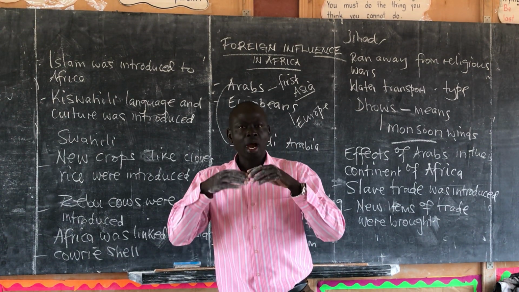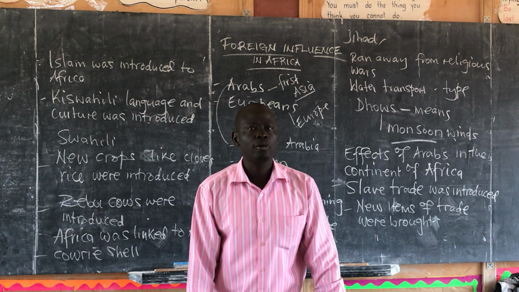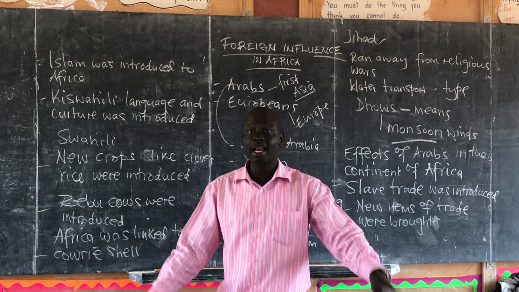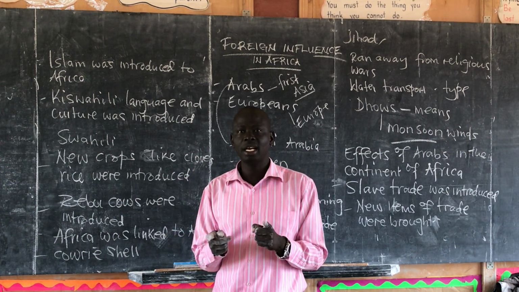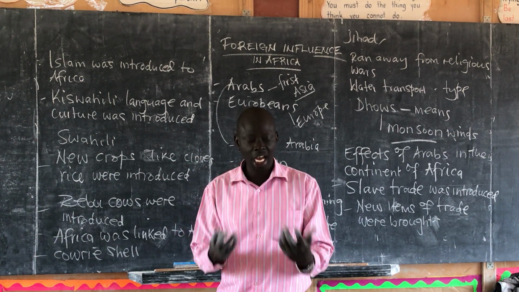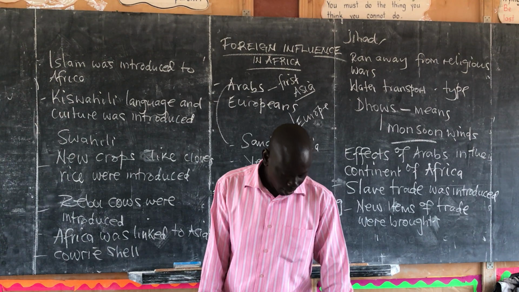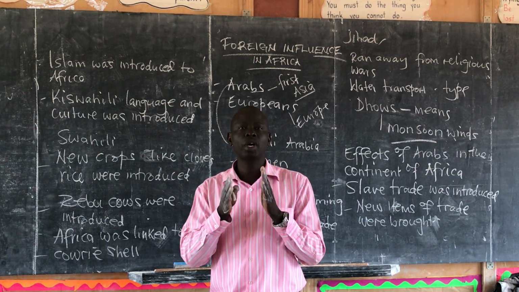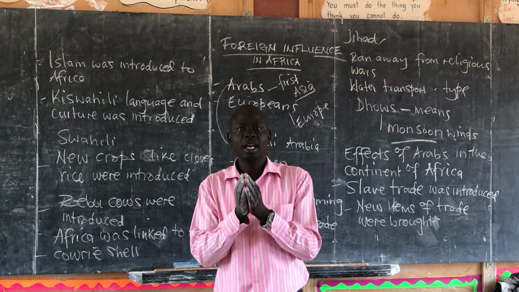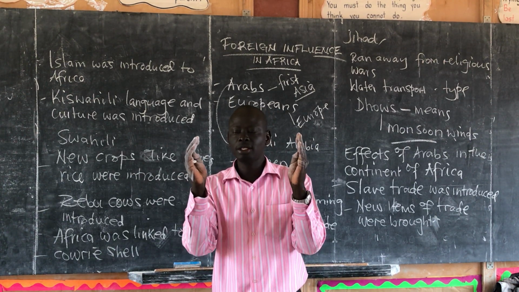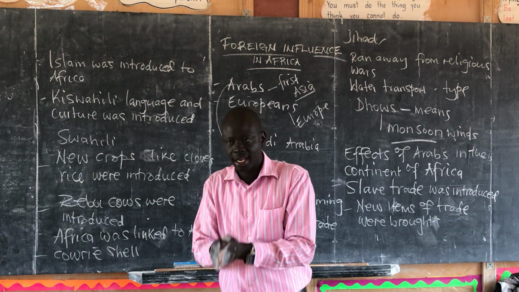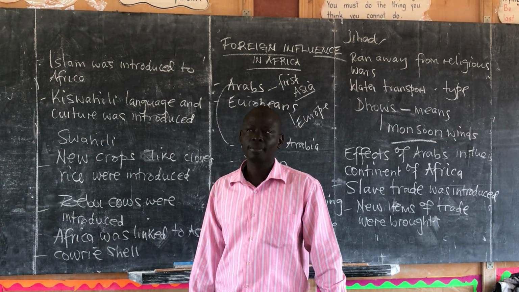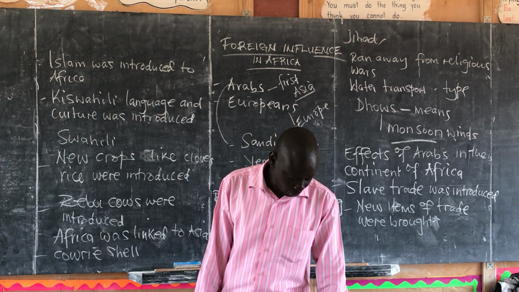Then we said, why did it take long for these people to enter into the interior? We said, one, Africa had hot deserts, like the Sahara Desert. It had harsh climatic conditions. Then Africa had thick, impenetrable forests that made transport very difficult. These are forests where you get trees close to each other and it is very difficult to go through it. And yet, at the same time, these forests keep dangerous wild animals.